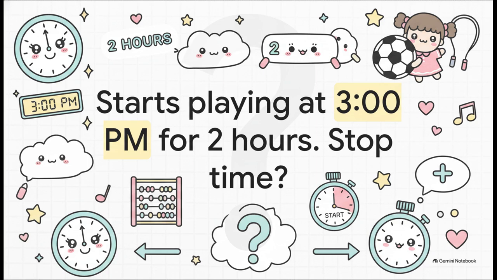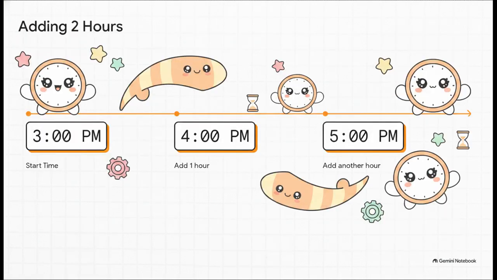Let's think back to our rule. The start time is 3 p.m. The duration? 2 hours. What do we do? We just add them together. Let's map this out step by step. So we're starting right at 3 p.m. We know we need to jump forward 2 hours, right? Let's do our first jump of 1 hour. Boom, that takes us to 4 p.m. But wait, we're not done. We still have 1 more hour to go. So we do 1 more jump, and that lands us perfectly at 5 p.m. 3 p.m. plus 2 hours equals 5 p.m. See how super easy that is when you just visualize the clock moving forward?